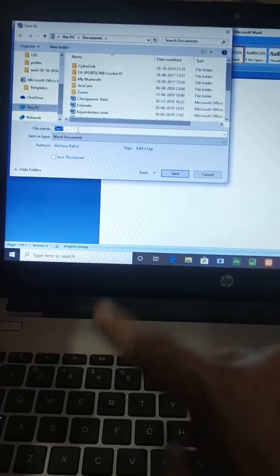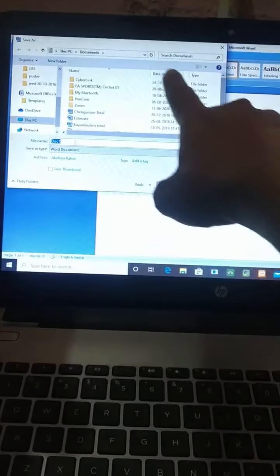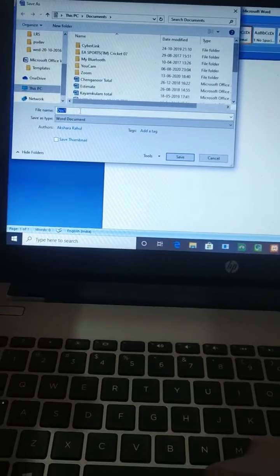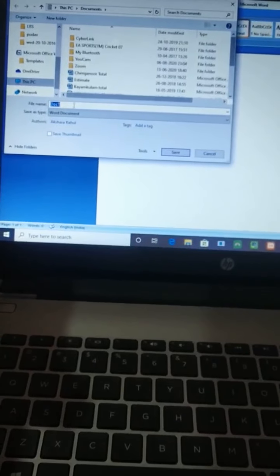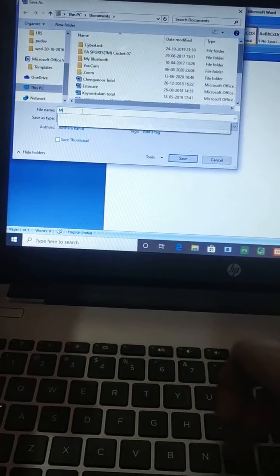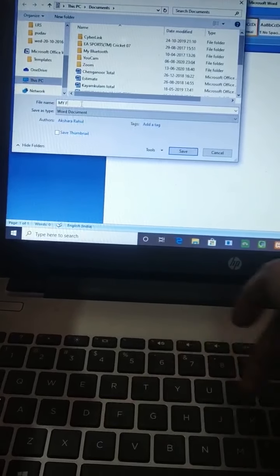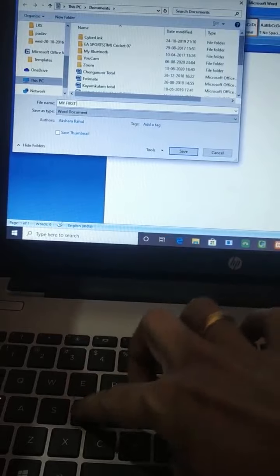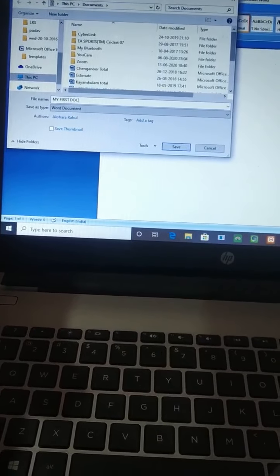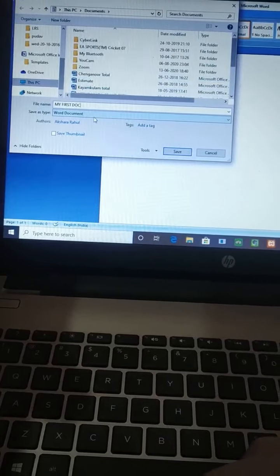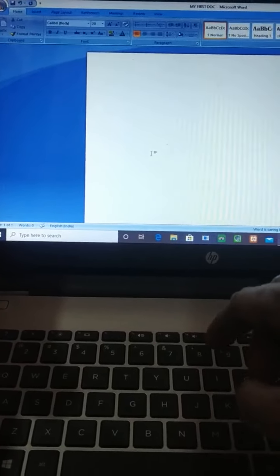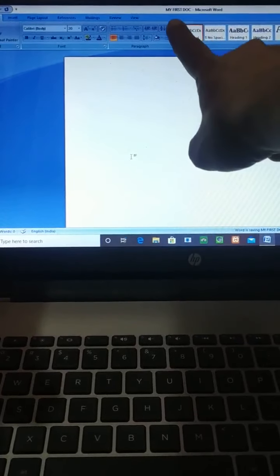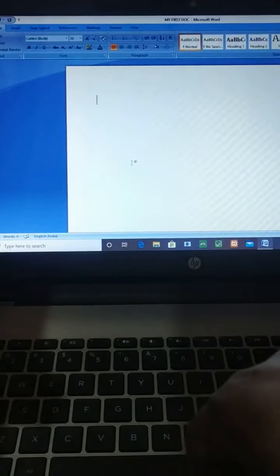You have to open File, then click Save from that. Now when you open Save, look, a dialog box appeared. Can you see this? In this, there is an option called File name. There we have to give a name to this document. I am giving my first document, so I am typing my first doc, short form of document. Then I will click the Save button. So look here, now the Document 1 name has changed to my first doc.